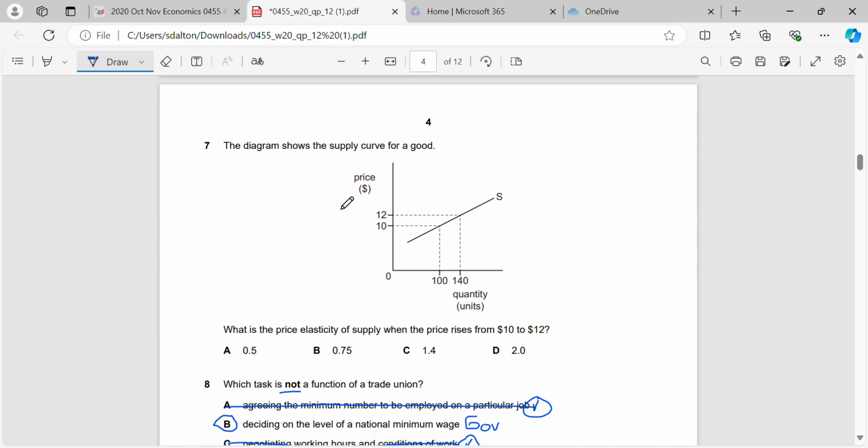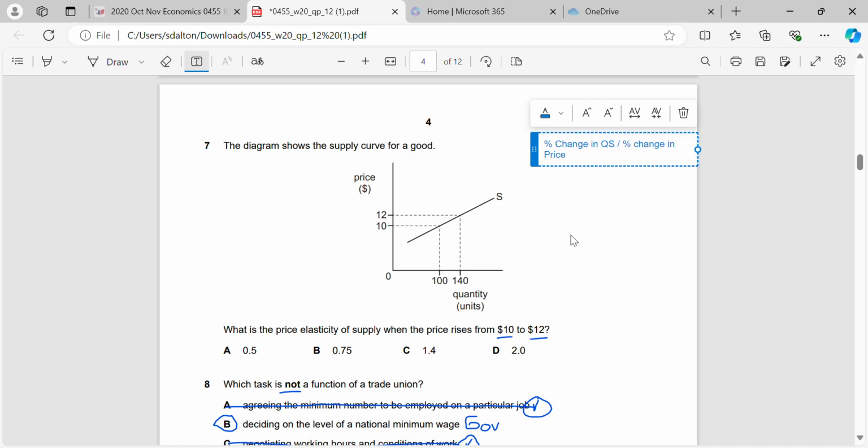Okay, we're given a supply curve in 7 and we're asked what the PES is when the price rises from $10 to $12. Okay, so again, PES, we did this in QP11. Formula is percentage change in quantity supplied divided by the percentage change in price. Okay, so all we have to do is calculate that. So here we can see quantity supplied.